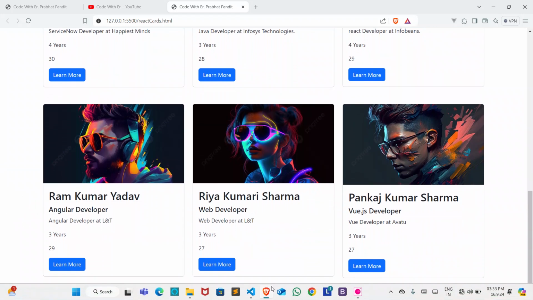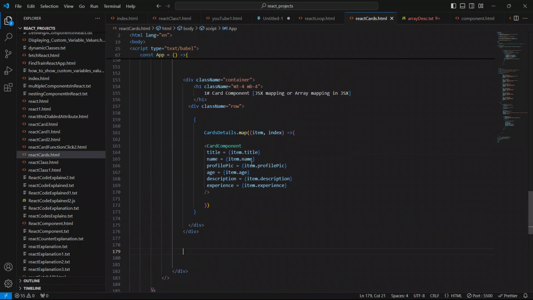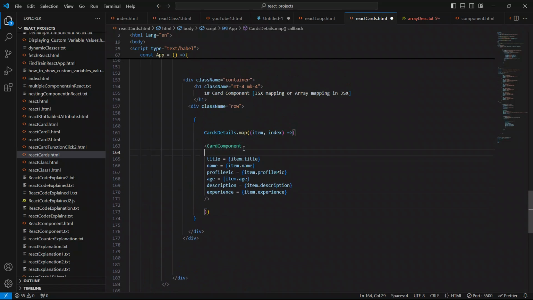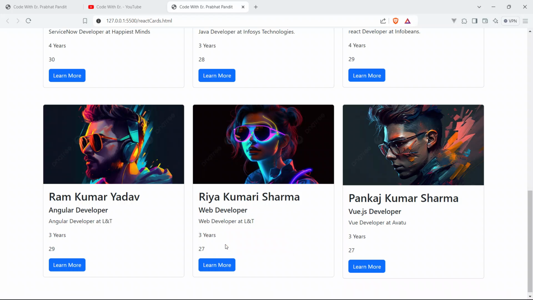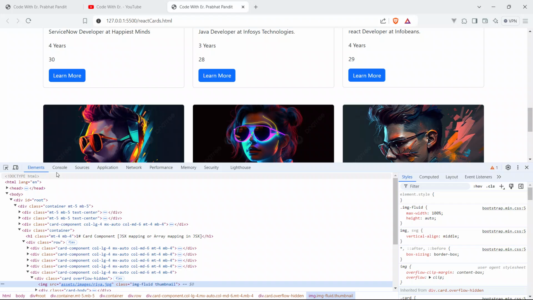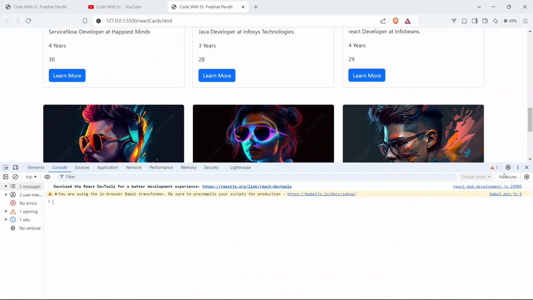So to provide the key, we have to say it like this: key equal to. I'll be using the index, because the index is unique. So we will be using key equal to index. Now save your code, go to the browser, and see, the error is gone. There is no error at all.